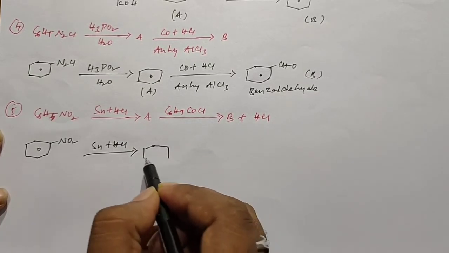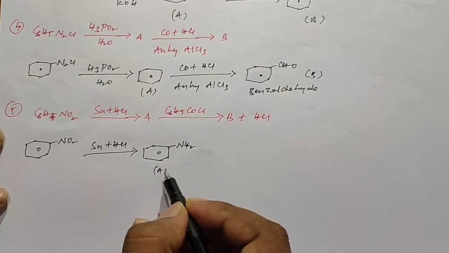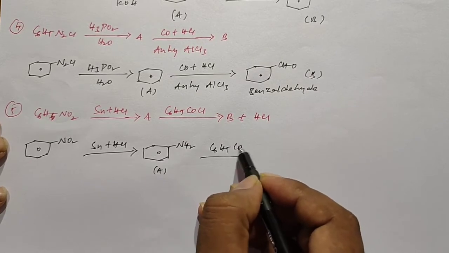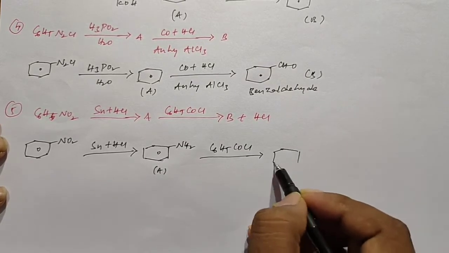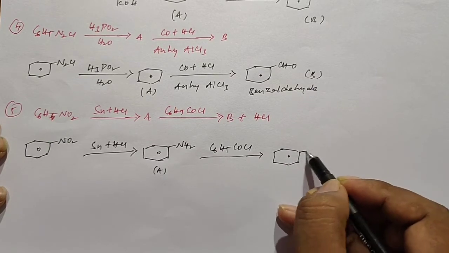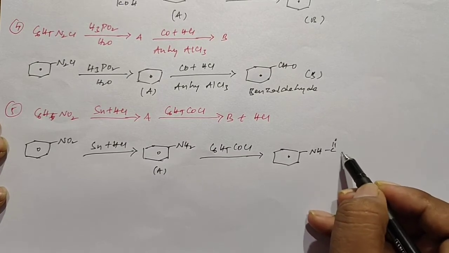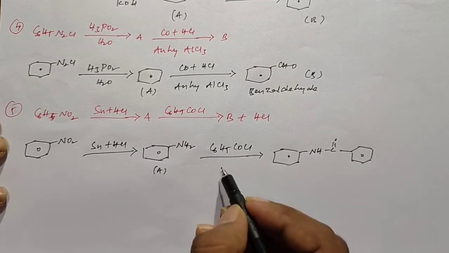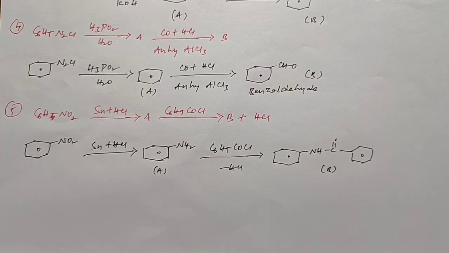It can form aniline. So this is product A. After that, this aniline reacts with benzoyl chloride. It can form a product like this by the loss of hydrogen chloride. So this is the product B.